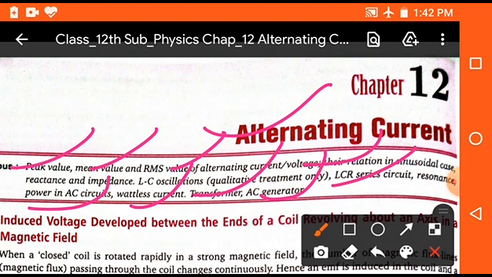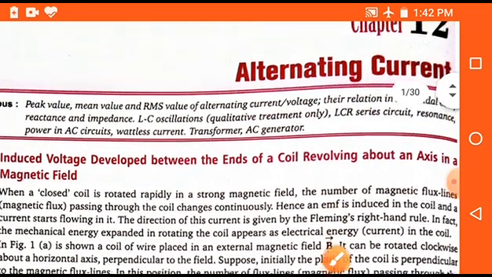So students, this is a very broad chapter, so we will discuss this chapter in two parts. In the first part we will discuss some important topics. Okay students, let us start the first part of this video.